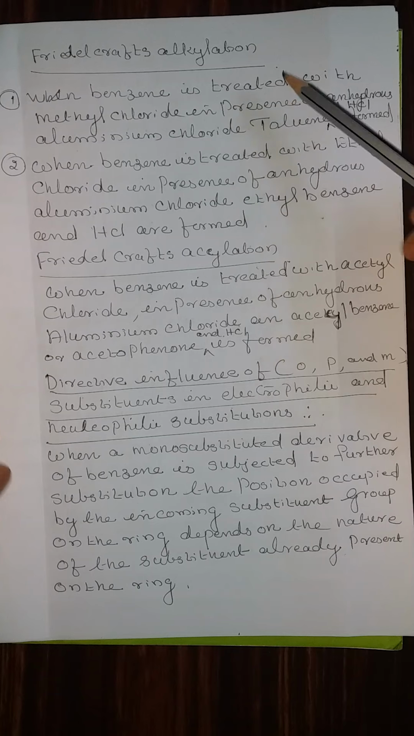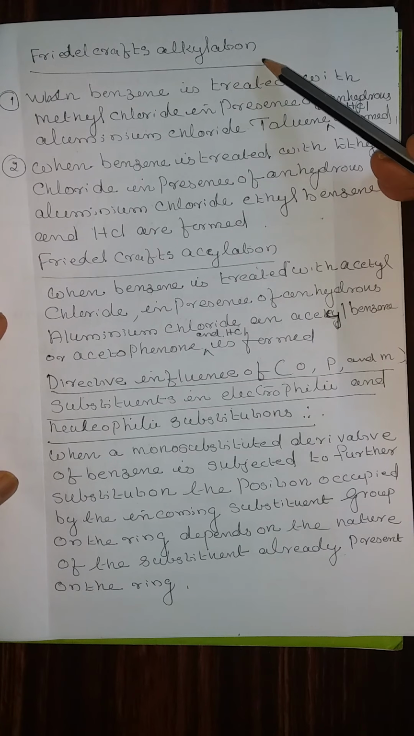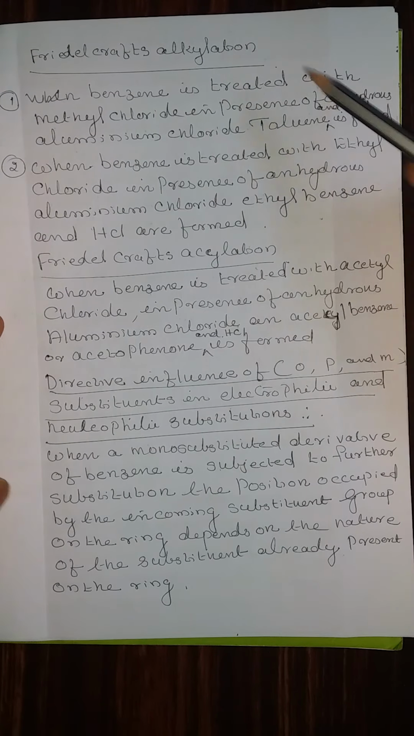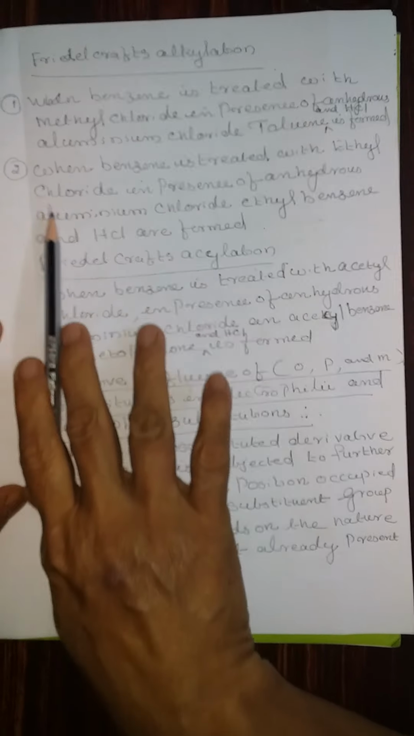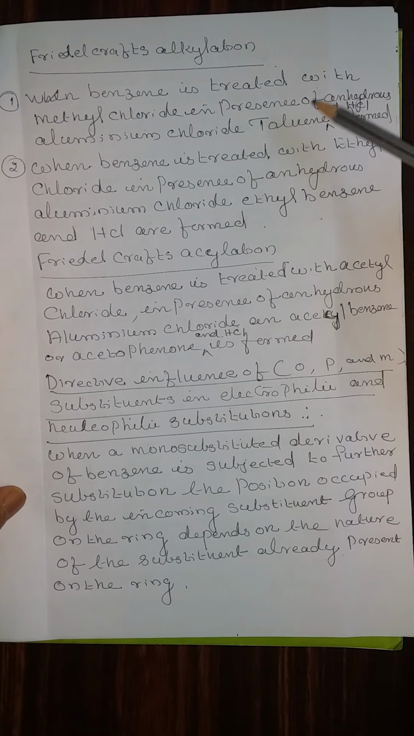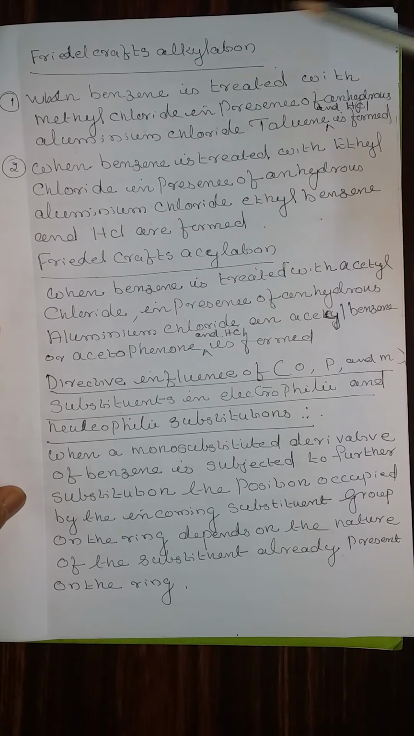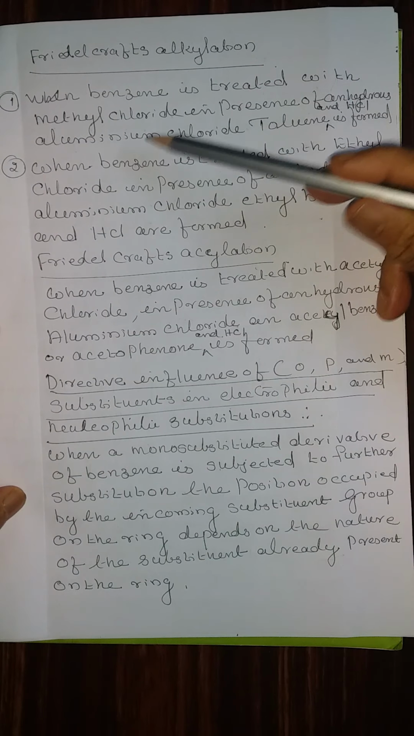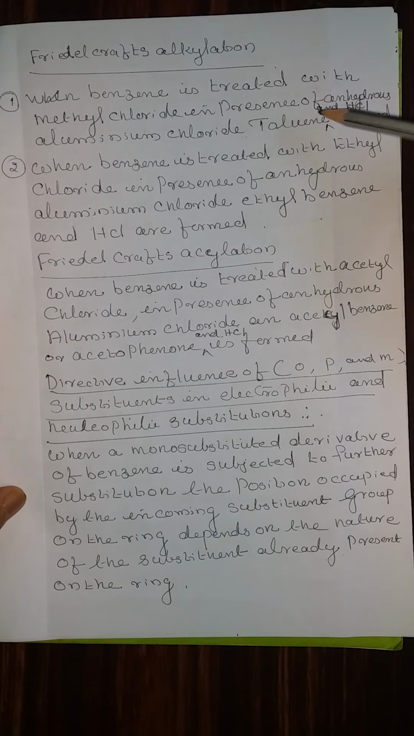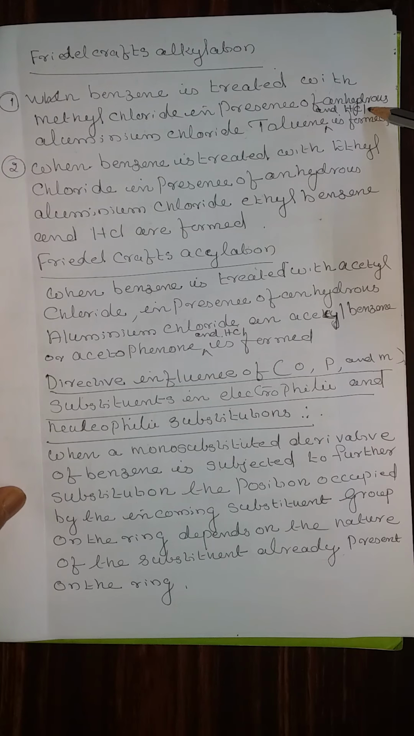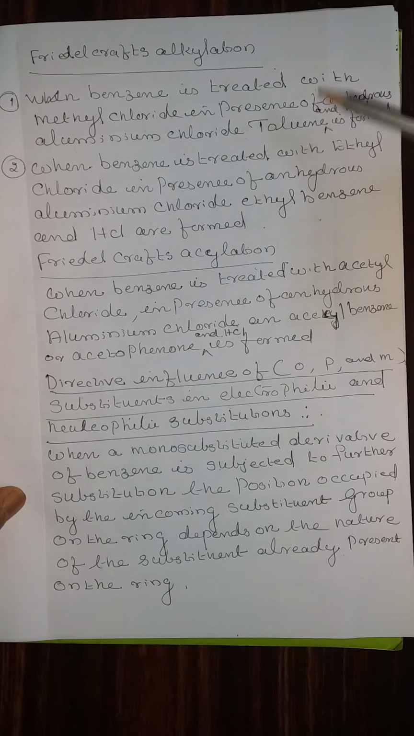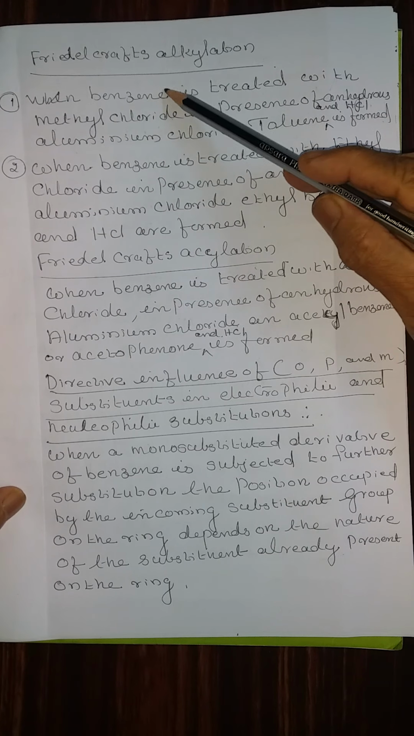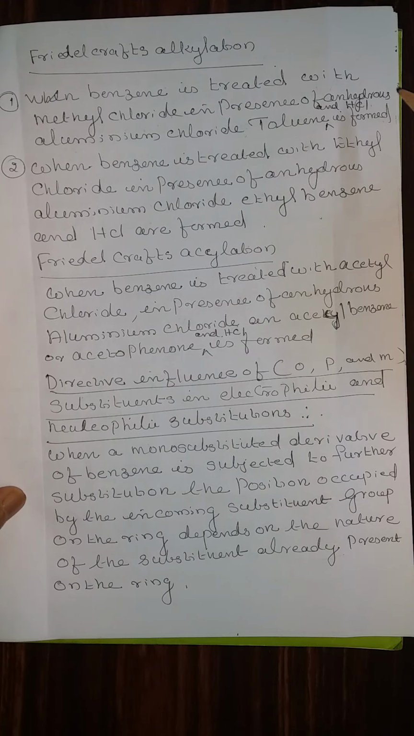Write the equation. First one, Friedel-Crafts alkylation. Write the heading Friedel-Crafts alkylation and then write the two equations. Equation number 1. When benzene is treated with methyl chloride in presence of anhydrous aluminum chloride, toluene and hydrogen chloride are formed. You must know the formula of toluene, methyl chloride and benzene. Above the arrow, write anhydrous aluminum chloride.